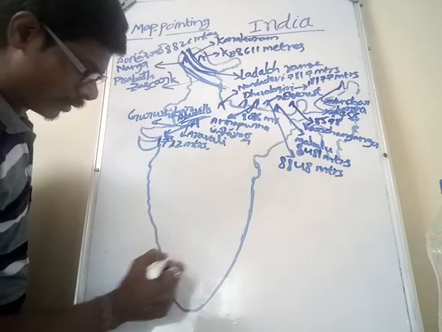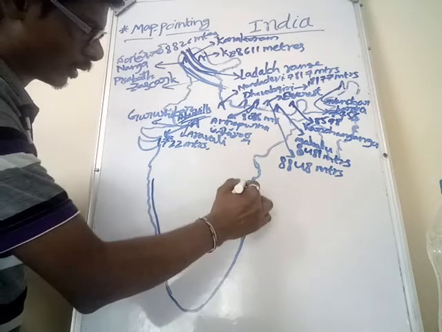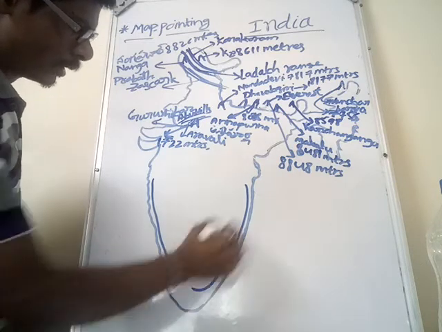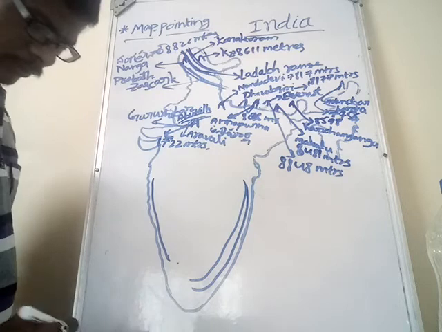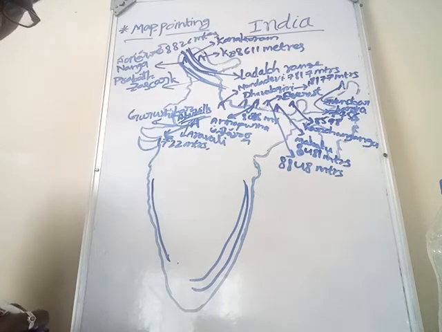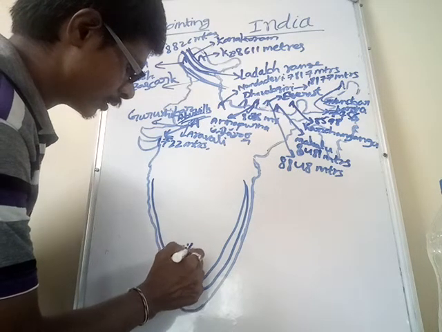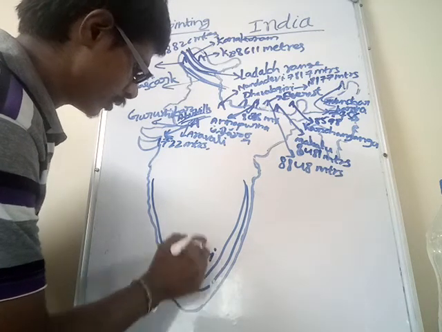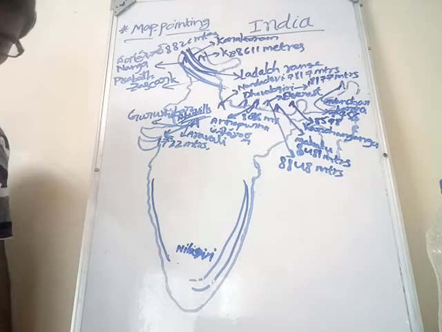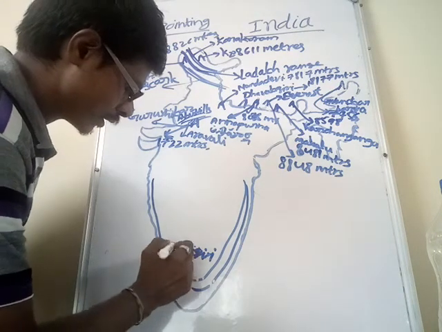Next, come to the Nilgiri hills, where the Eastern and Western Ghats meet. Sorry, in the Nilgiri range, Dodabetta peak is located. What is the peak?